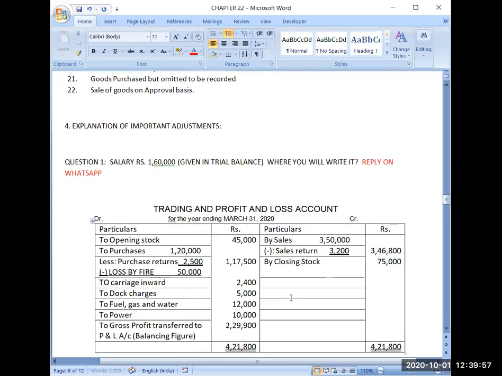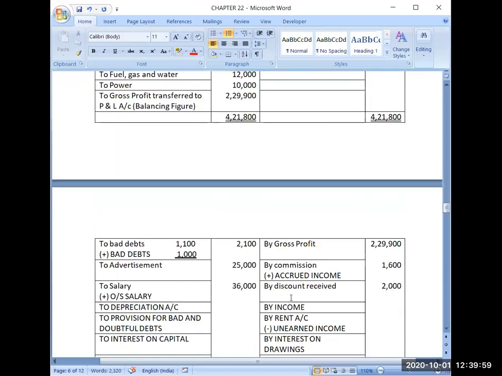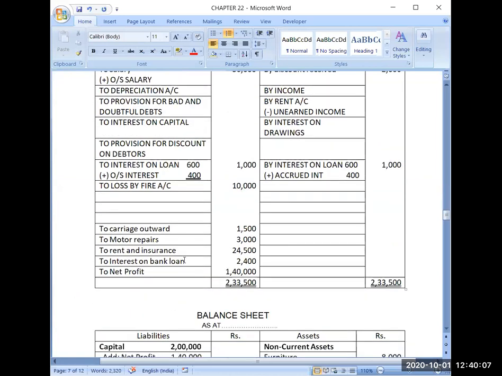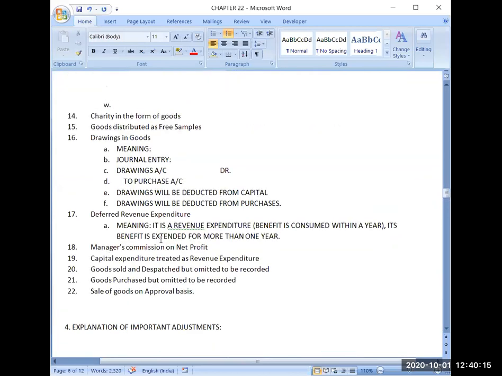So whatever expenses you are writing in your trading account and profit and loss account, like salary, depreciation, provision for bad debts, carriage outward, motor repairs, rent and insurance, interest on bank loan, these all are your revenue expenditures. But the thing with deferred revenue expenditure is that it is revenue expenditure but giving you benefit for more than 1 year.